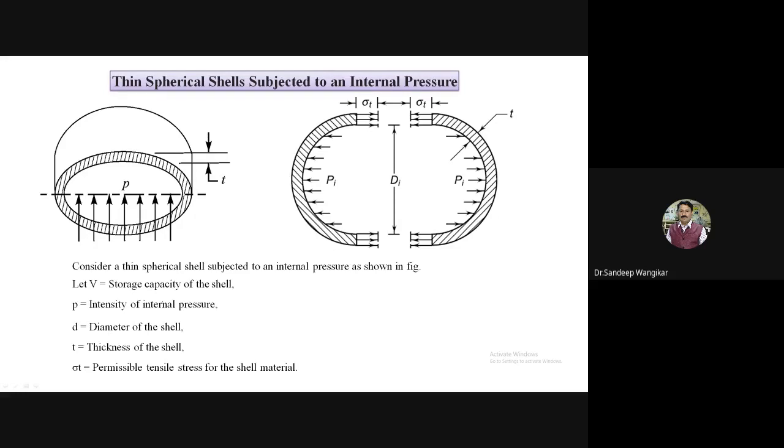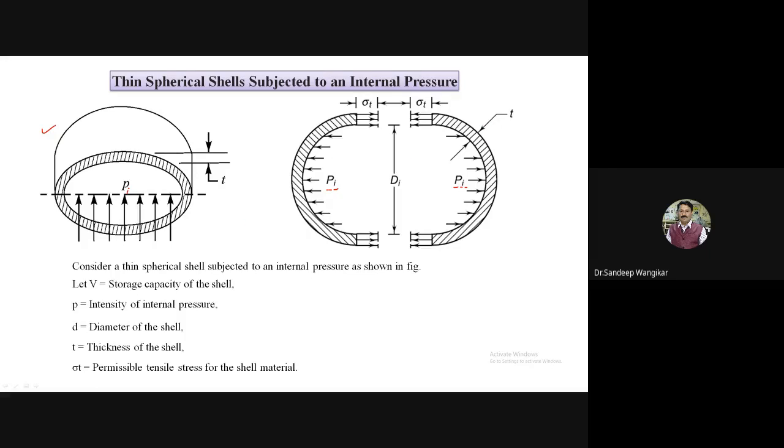Now it is spherical. Here it is shown as a 3D structure in diagram 1, and in the second diagram you can clearly see it in two parts. So here it is shown in 3D, and these are the two pictorial views. Consider a thin spherical shell subjected to internal pressure, with the 2D view shown. In this diagram it is subjected to internal pressure Pi in 3D, and in the cut section the internal pressure Pi is shown in both cases. Di is the internal diameter, sigma t is the circumferential stress developed, and T is the thickness.